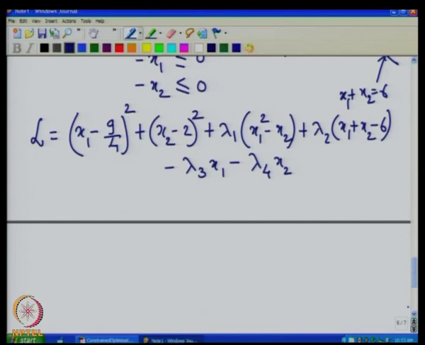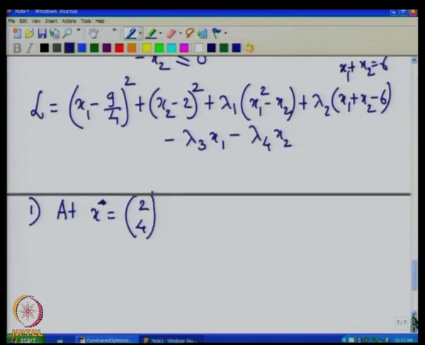Now let us see what happens at (2, 4). So, let us consider the case that x star is equal to (2, 4). What we have to do is write the gradient of the Lagrangian, and that should vanish.